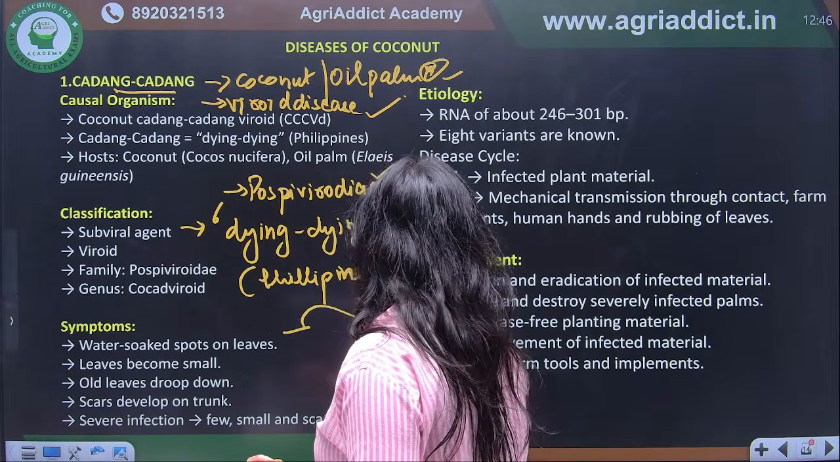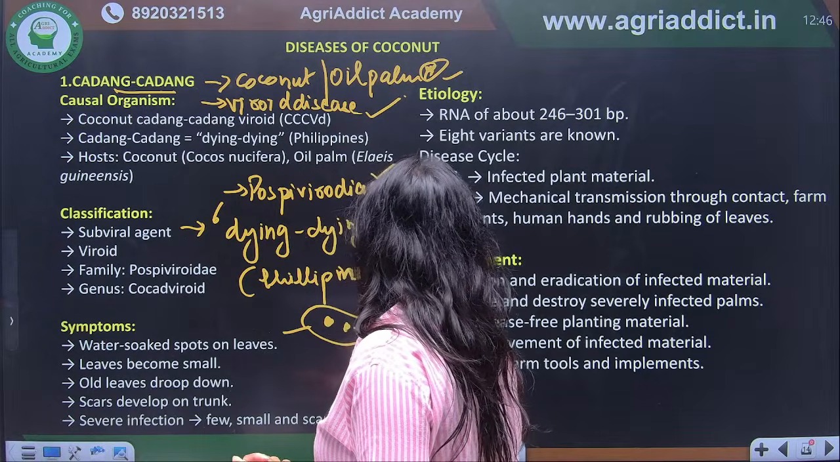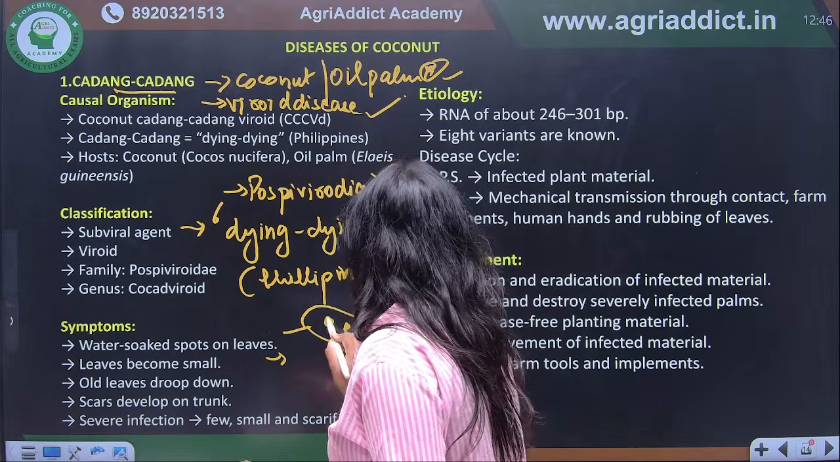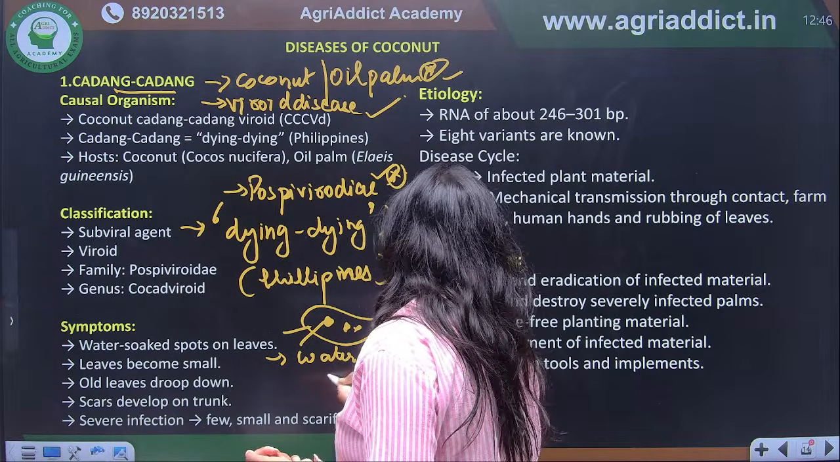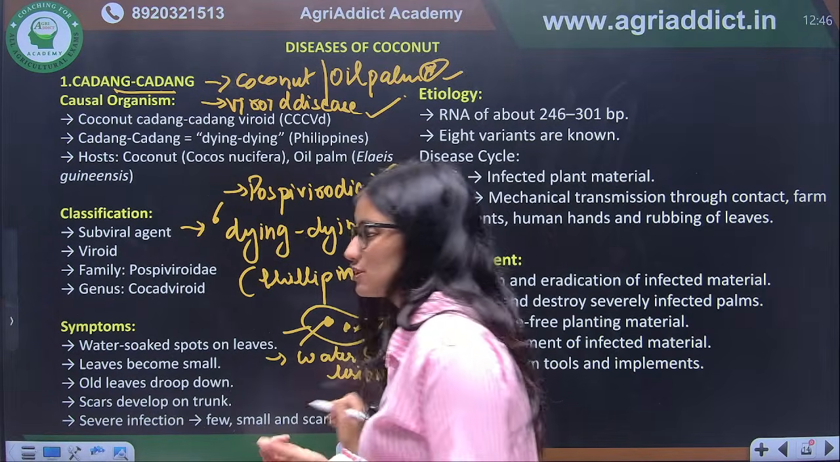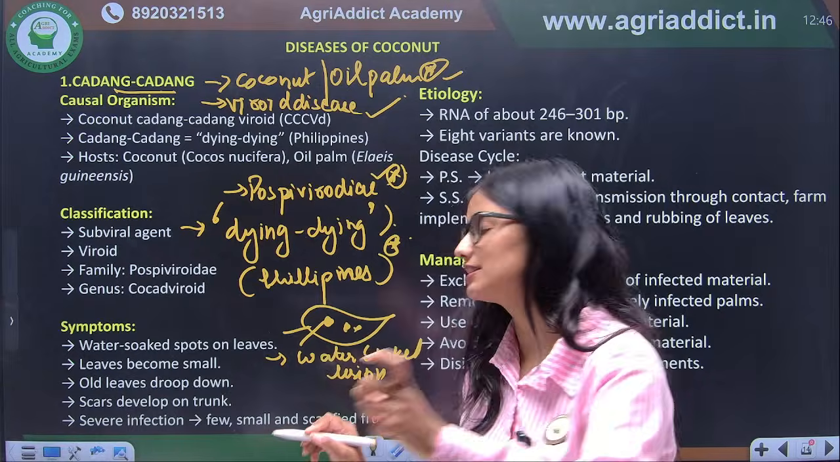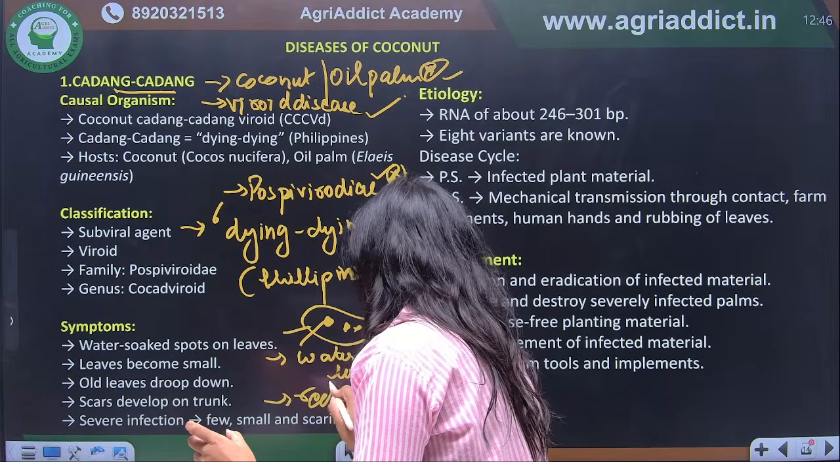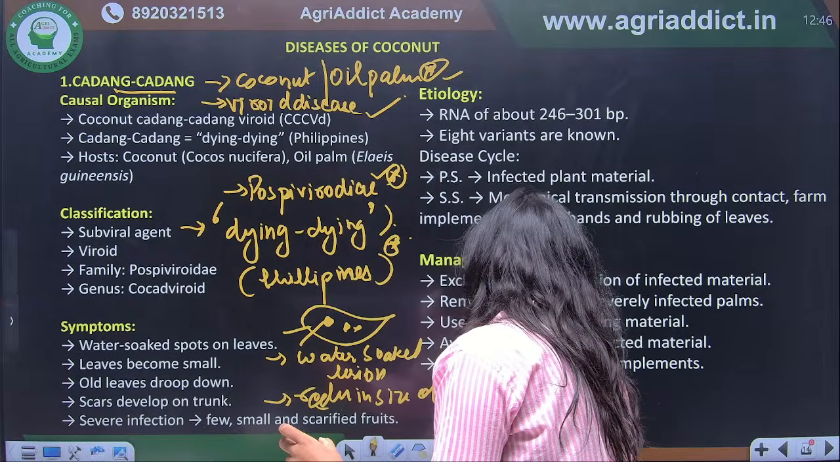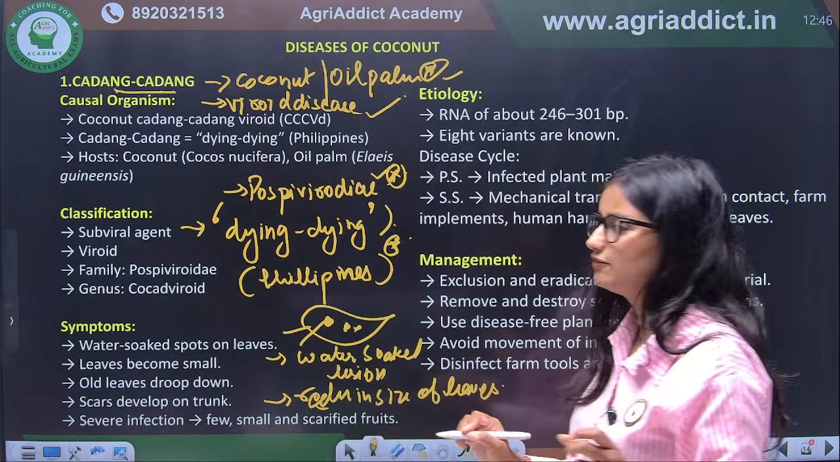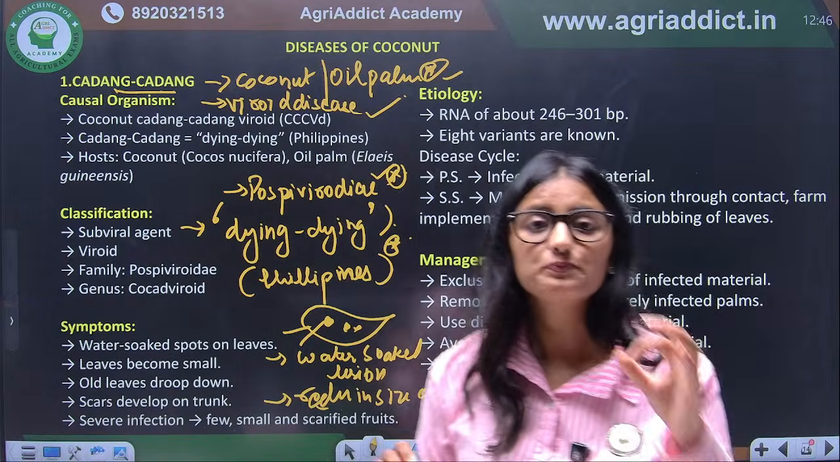So what is happening in case of kadang kadang? There will be formation of water soaked lesion on the leaves. Okay, water soaked lesion. Since it is a viroid disease, there is reduction in the size of the leaves. If it is a viroid disease, reduction in size of leaves. Correct. And the next thing that we have to discuss is its transmission.